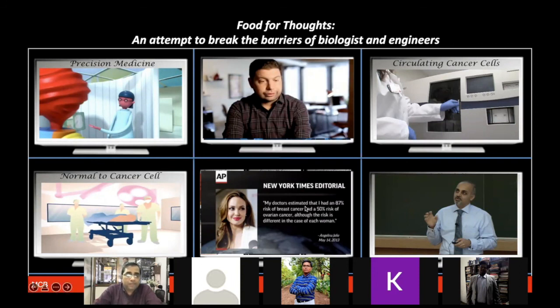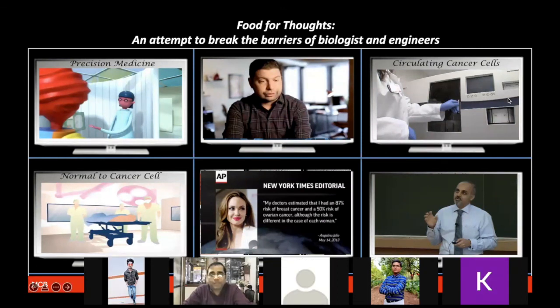We have also seen extreme examples like Angelina Jolie, who did genetic testing, and various concepts from normal to cancer cell, how to detect circulating cancer cells, and different clinician scientists in this. If you watch the metabolism lecture, you will find Dr. Ali talking about the new technologies, how they do brain tumor surgery, which is so challenging. But for doing so, they still have to use technologies to differentiate which region is the tumorous region and which region could be non-tumorous.